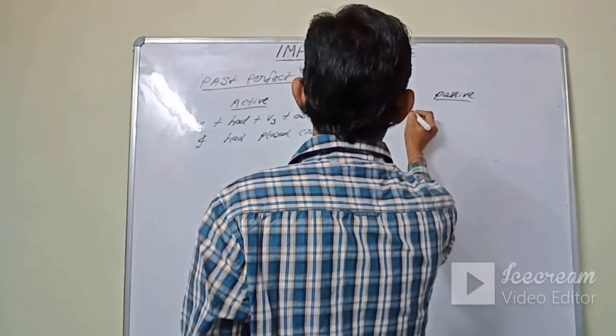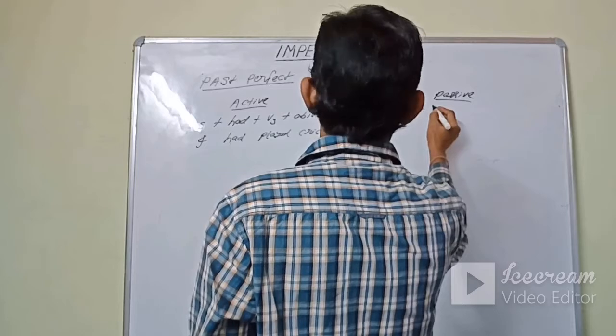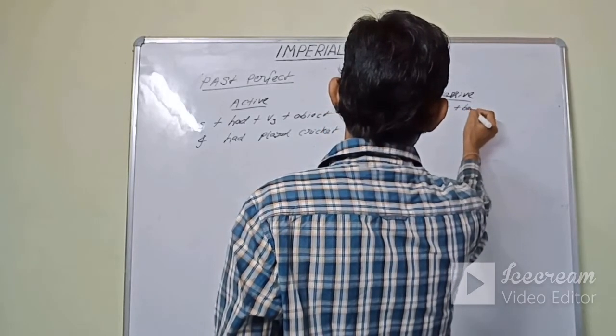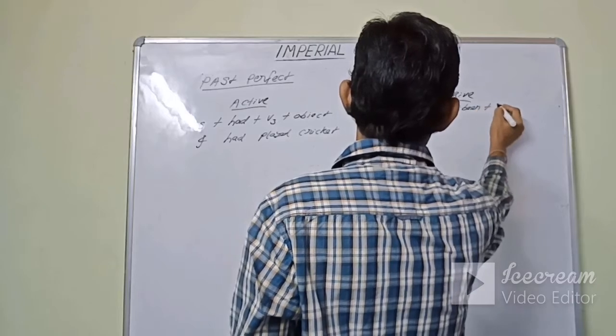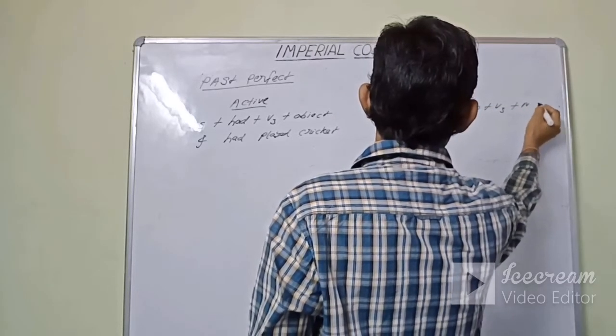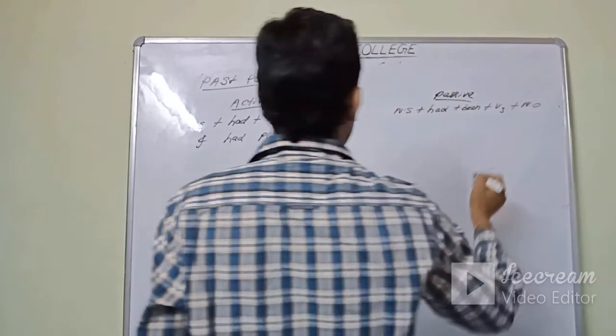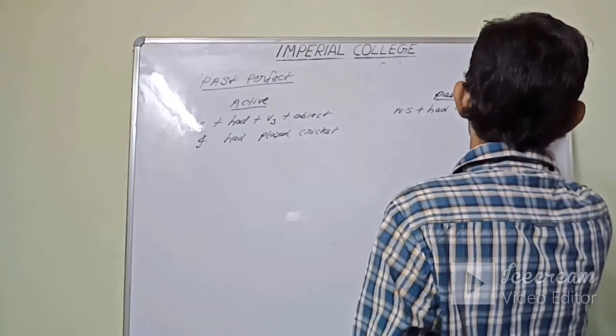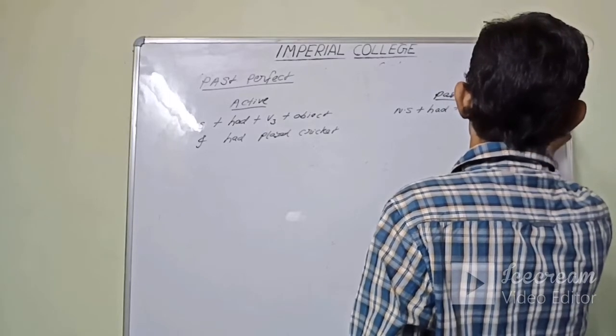The passive structure is new subject plus had plus been plus V3 plus by plus new object.